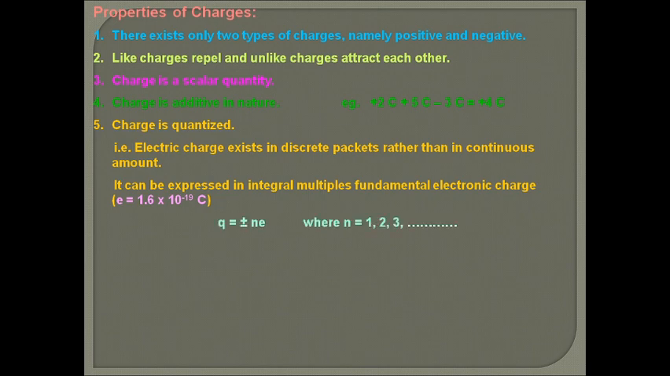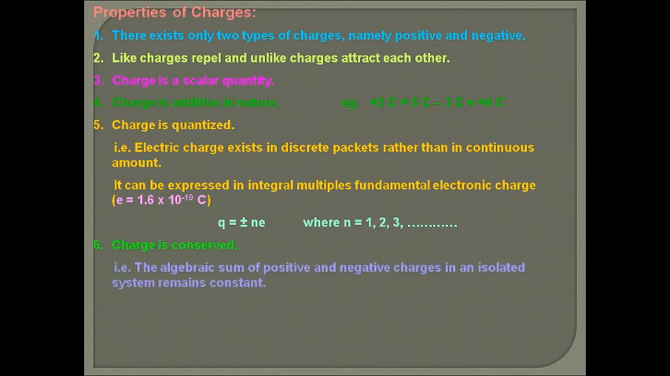So it means the charge on a body Q is equal to plus or minus ne, where n is an integer 1, 2, 3 and so on. So it means the charge on a body is always an integral multiple of the smallest unit, that is e. It cannot have fractional values, so that is called quantization of charge.